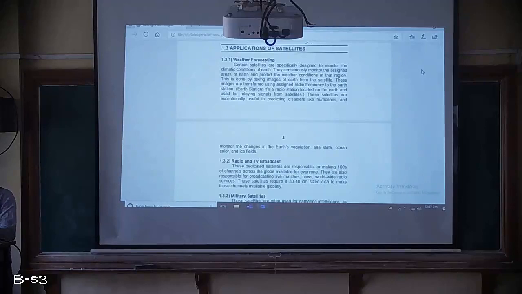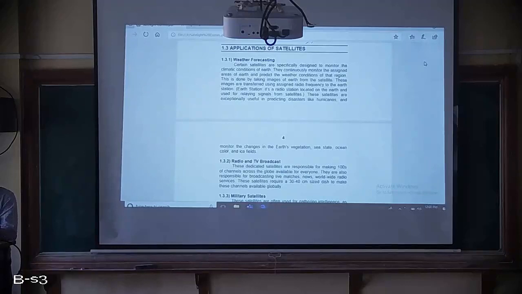And in today's class we will discuss applications of satellites. Which are the different applications of satellites, that we will discuss, and also the future challenges in aerospace engineering. With only these two small topics we will complete today, and in tomorrow's last class we will complete the rest of the topic that is related to orbit mechanics.